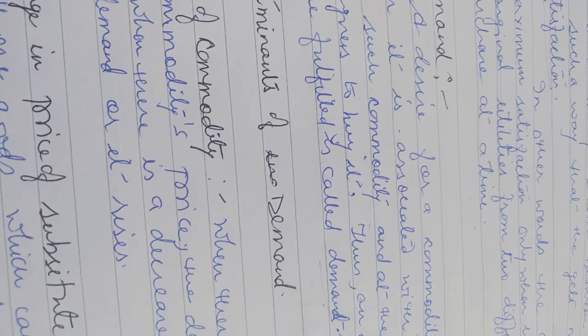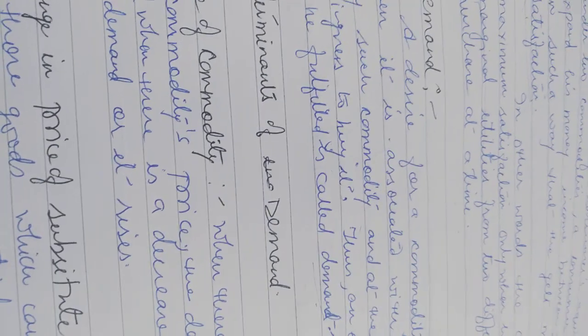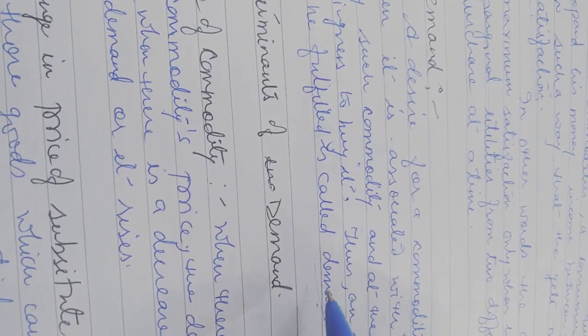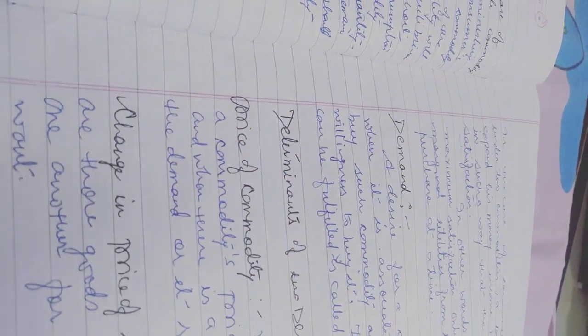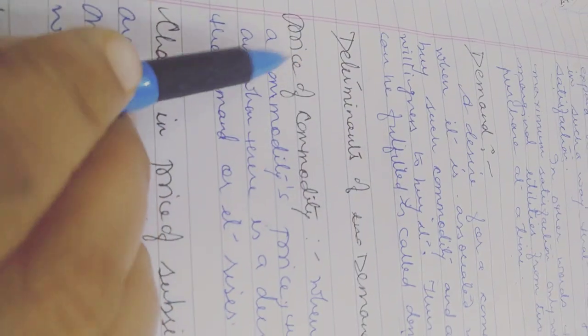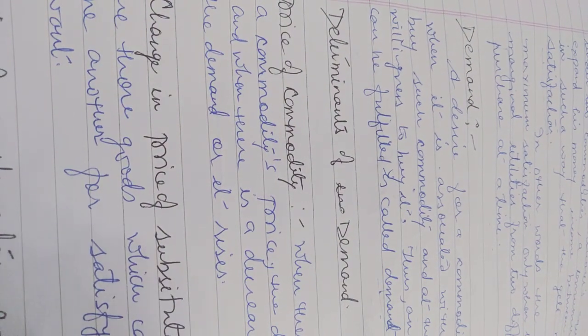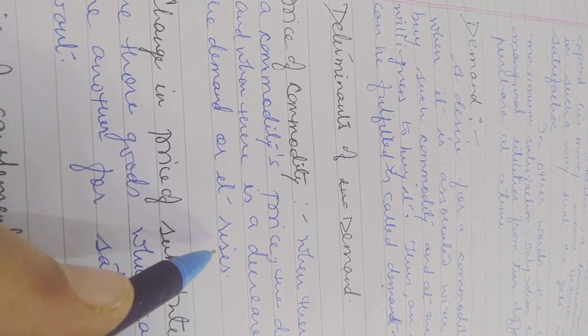So if you have an effective desire to buy a product, it is called a demand. Now the determinants of demand, how demand is affected in a market. So first is the price of a commodity. I already explained price is a very important factor in economics. When there is an increase in a commodity's price, the demand for it falls, and when there is a decrease in the commodity's price, the demand for it rises.